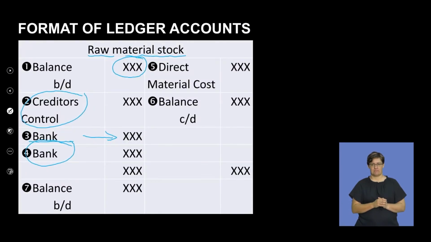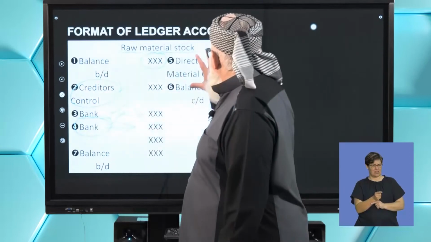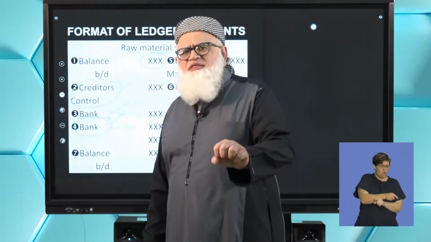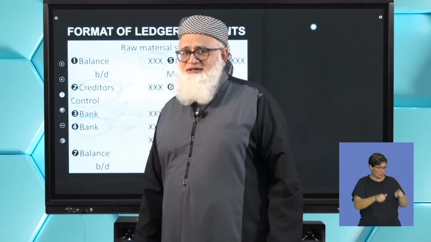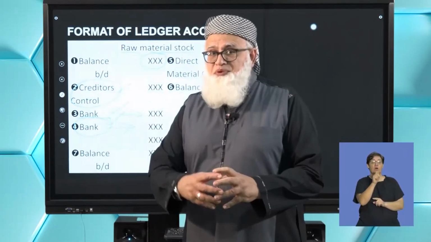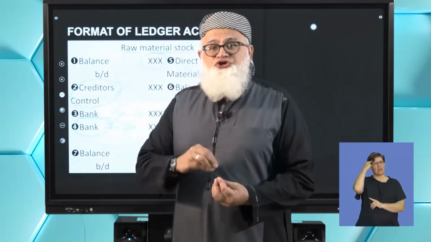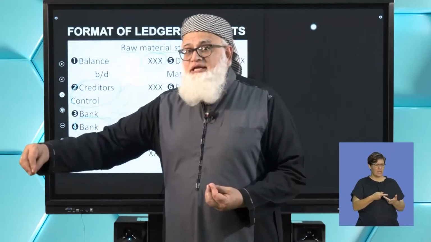Here goes. That's the bank entry, and clearly you can see here that in each of these cases, you are debiting the bank account. Once again, raw materials bought on credit, raw materials bought for cash, any expenses that you have incurred on your raw materials. Now, if you look at this particular raw material stock account, before we come to that entry, direct materials cost, is there any other possible entry in this account? Think about it. And I want you to use prior knowledge. Think about your trading stock account in a trading concern.